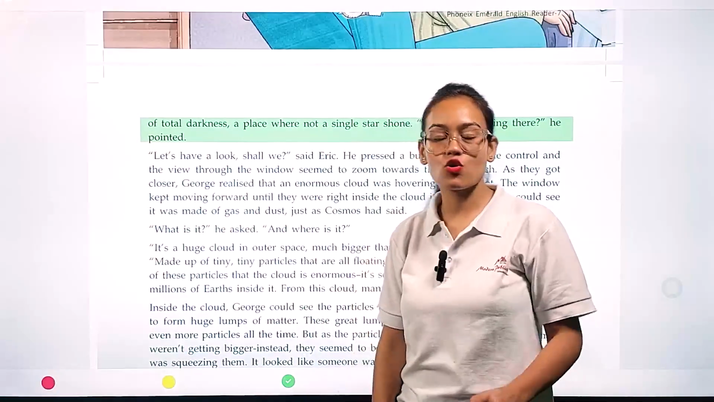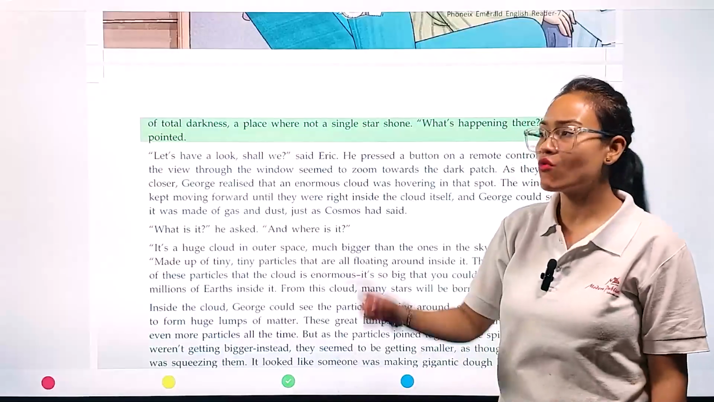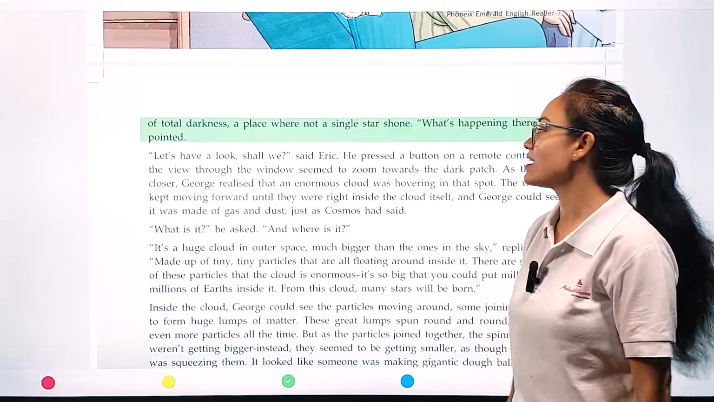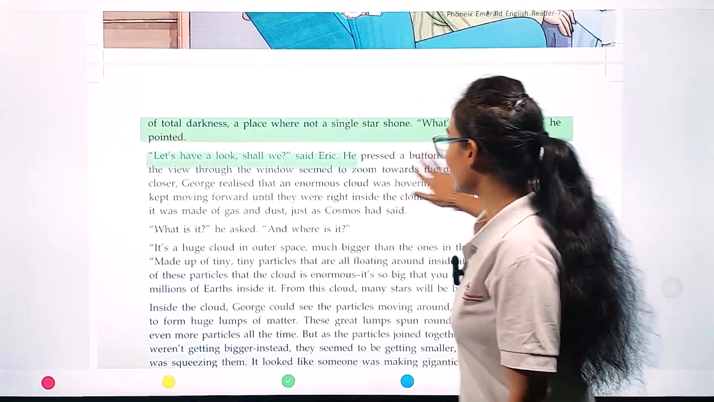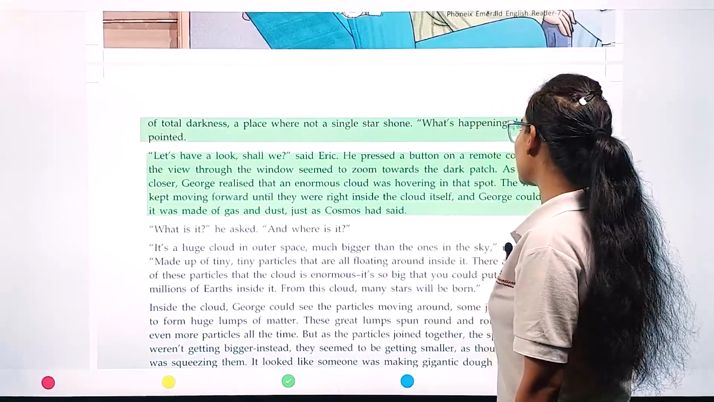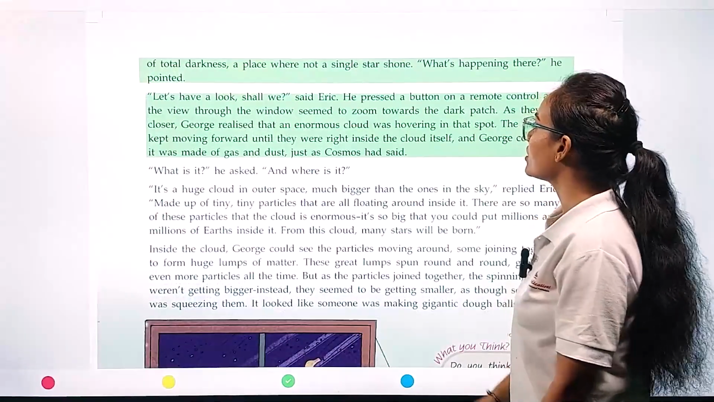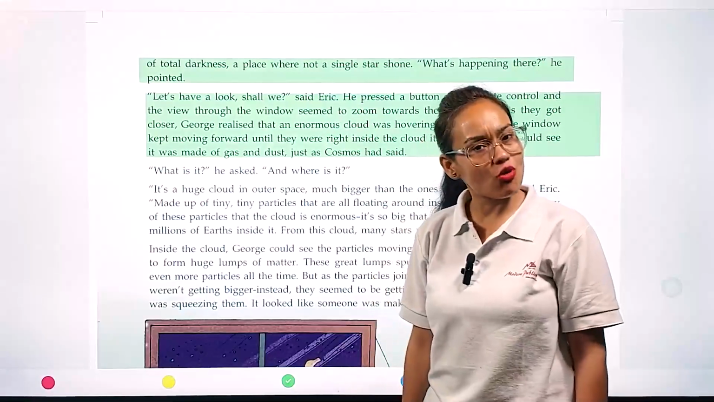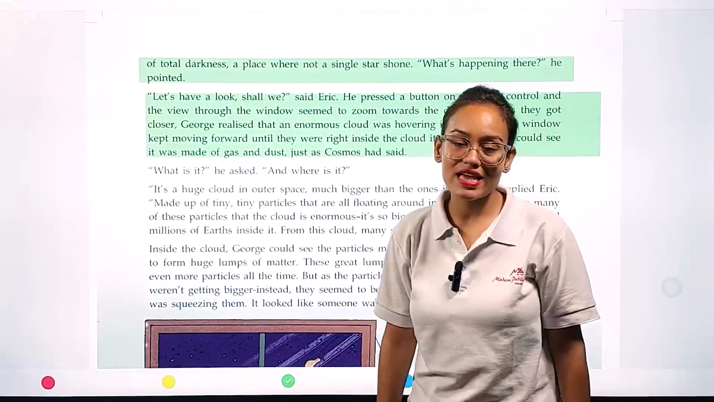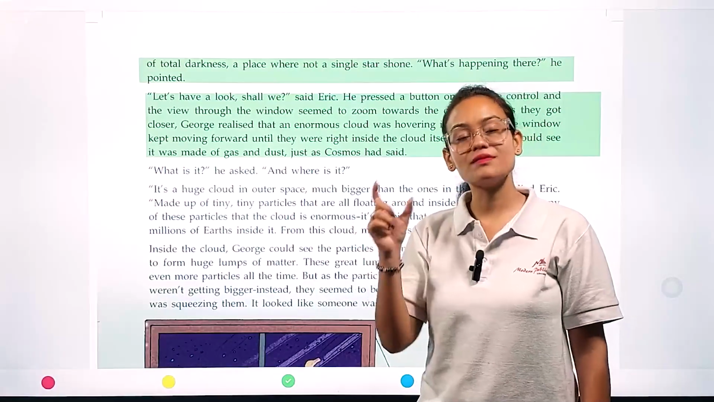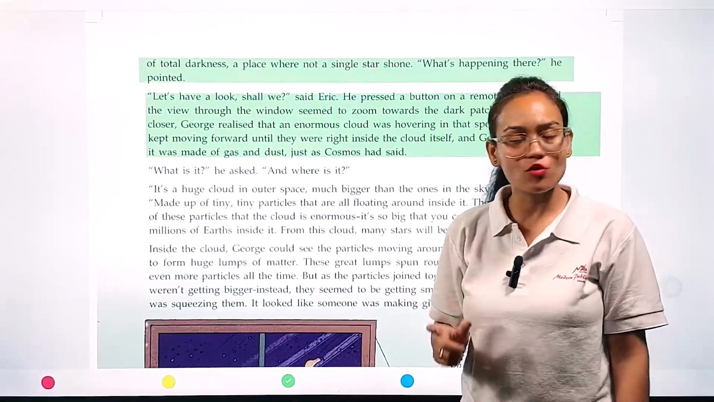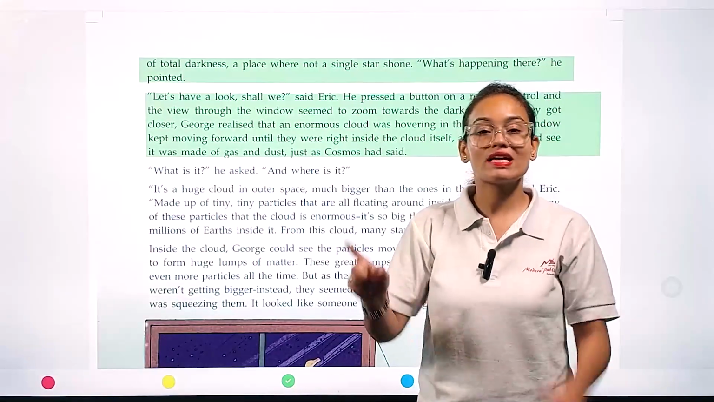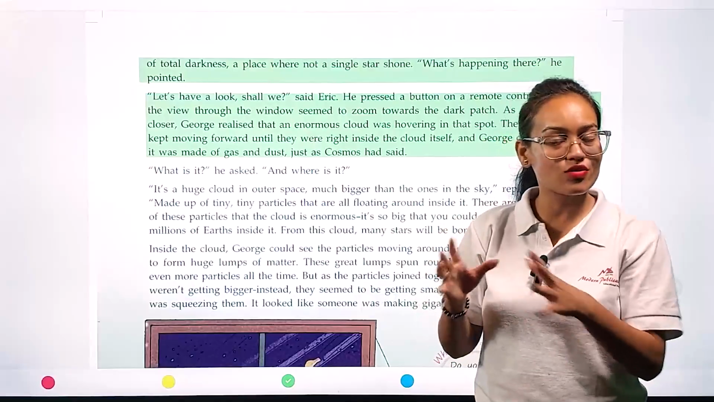Immediately, George asked Cosmos, "Can you please tell me why no star is shining in that area? Why is there darkness there?" "Let's have a look, shall we?" said Eric. He pressed a button on the remote control and the view through the window seemed to zoom towards the dark patch.